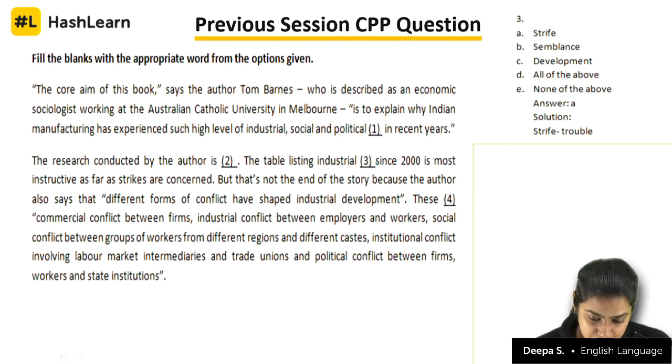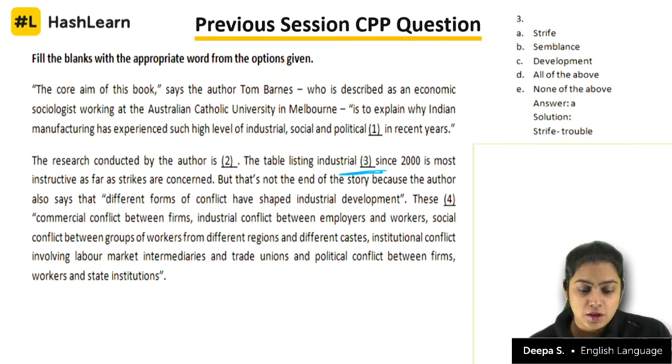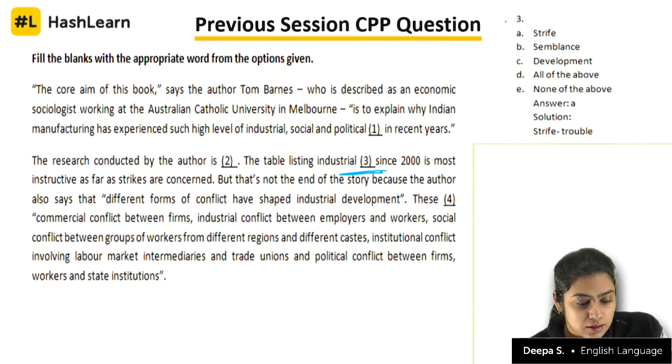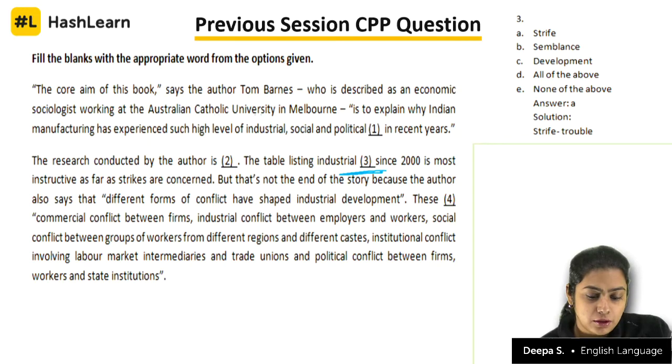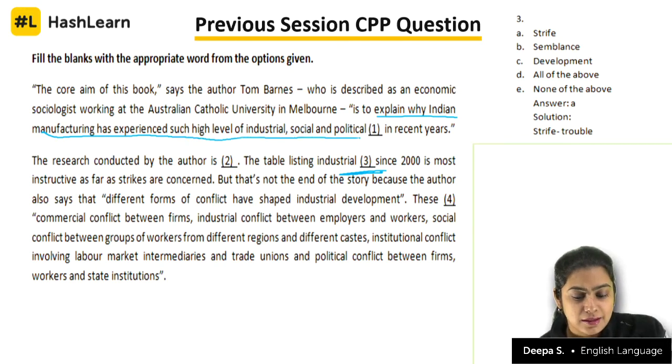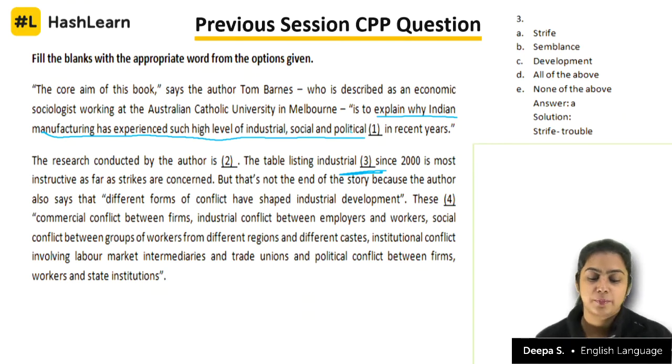The entire passage is about, look at this, explain why Indian manufacturing has experienced industrial, social, and political something in recent years.